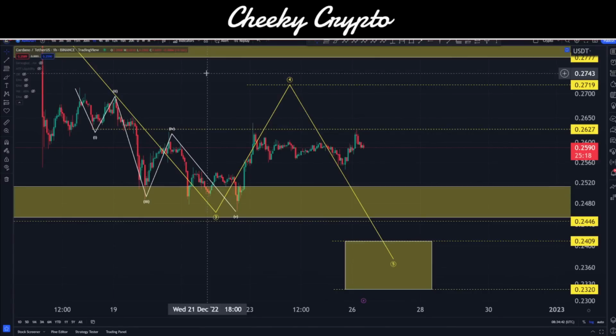Today, guys, we're going to be jumping down into the world of Cardano's ADA, taking a look at what's been going on most recently and what we think is likely to happen next.